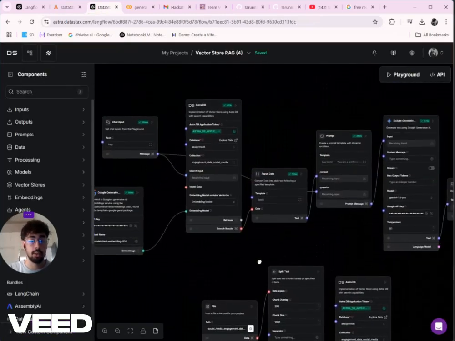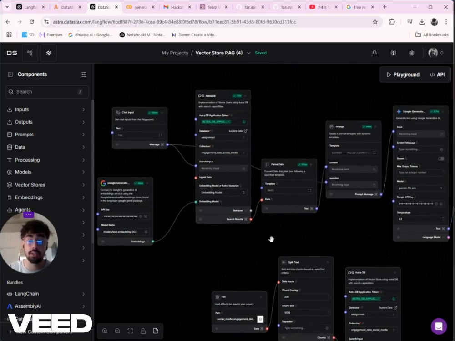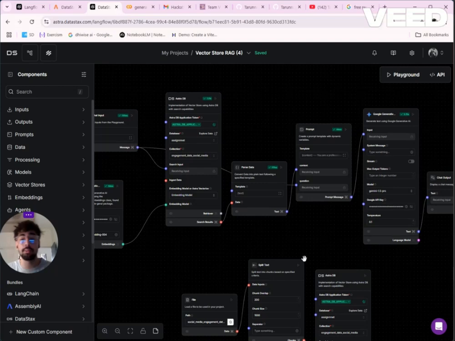So this workflow upper accepts the user input and queries the database and retrieves the necessary documents, and embedding is also used here to read the relevant data. The data is then passed to the parse data component, which extracts the plain text that is fed into the GPT model to generate meaningful insights.